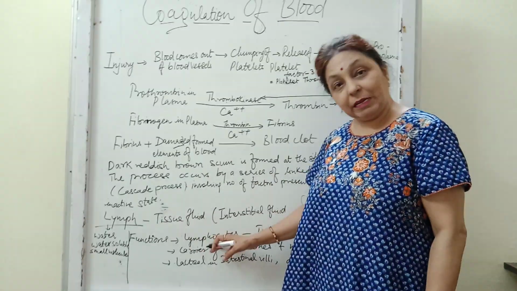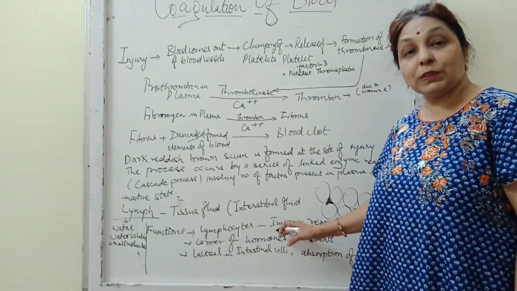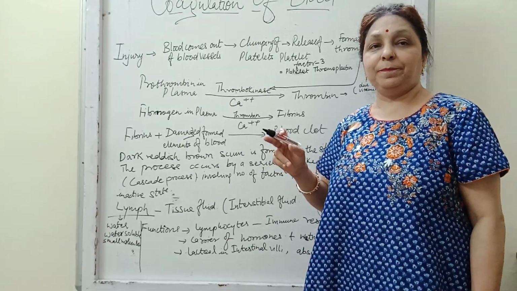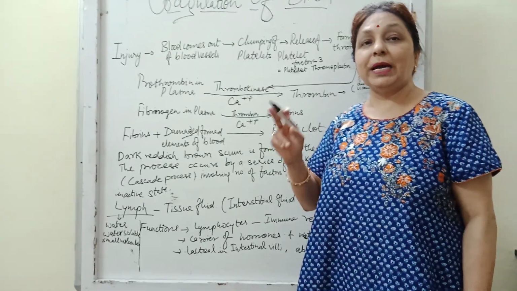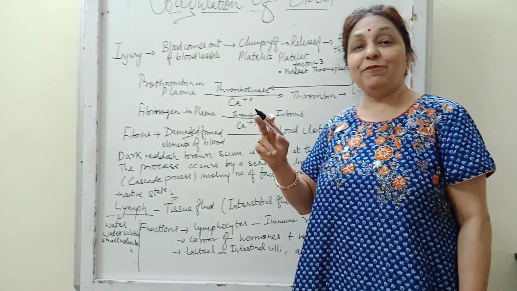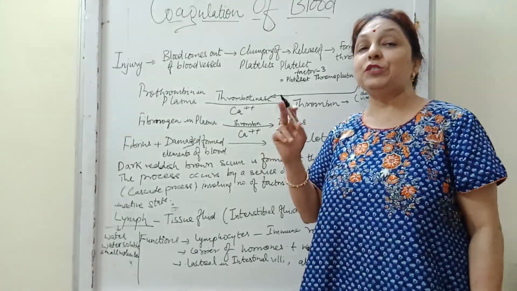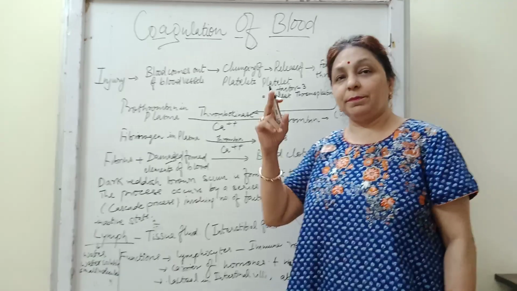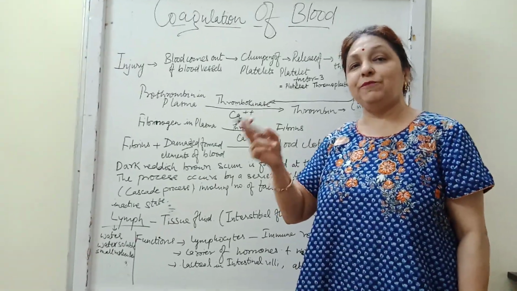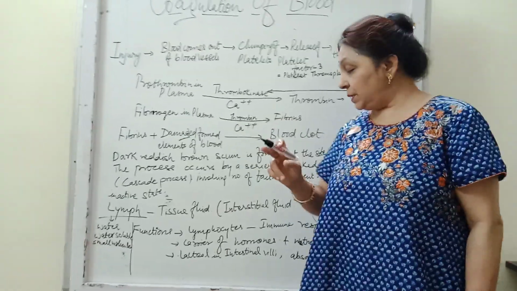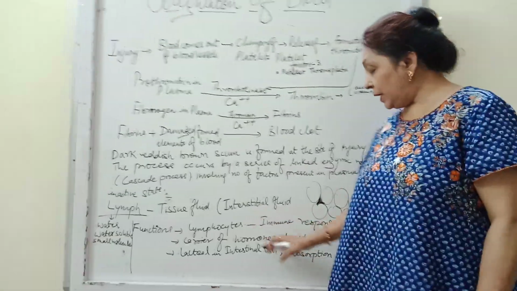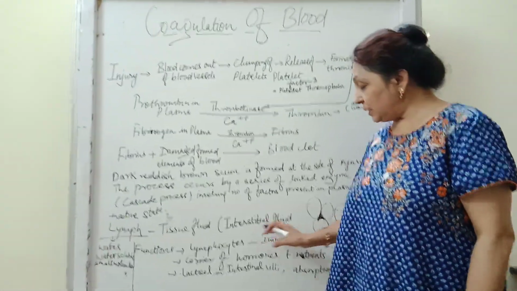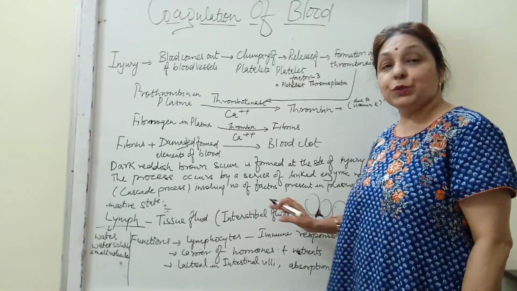Lymph contains lymphocytes. These lymphocytes, as I already mentioned, build up our immune system. There are B lymphocytes and T lymphocytes. B lymphocytes mature in the bone marrow, and T lymphocytes mature in the thymus. As well, the lymph carries hormones and other important nutrients, since it flows in the tissue spaces.